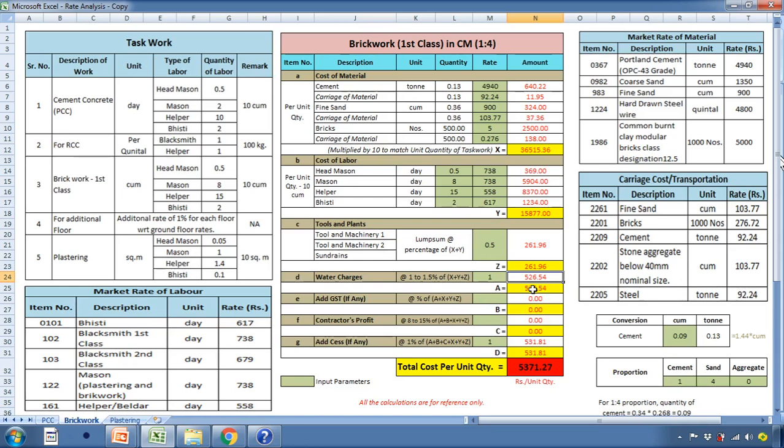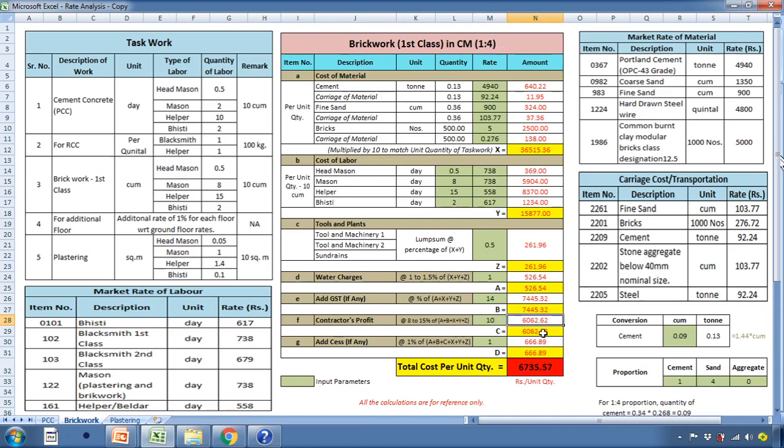526.54 rupees. GST is calculated at the percentage, and the GST percentage we would adopt here is 14%. So the amount of GST calculated for 10 cubic meter of brickwork is 7,445.32 rupees. Contractor profits varies from 8 to 15%. We would adopt contractor profit at 10%. So the contractor profit calculated at 10% is